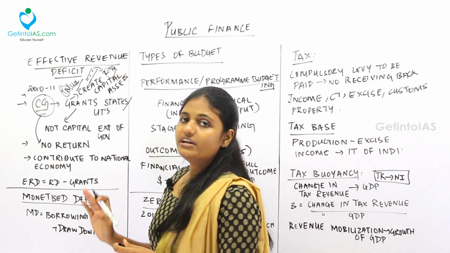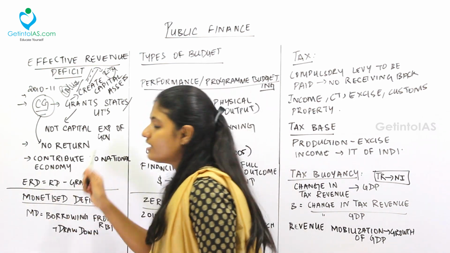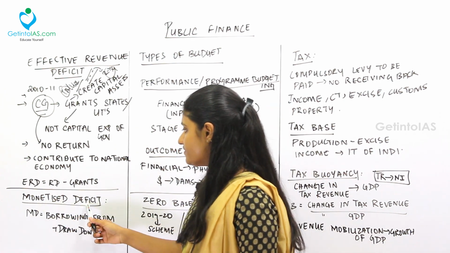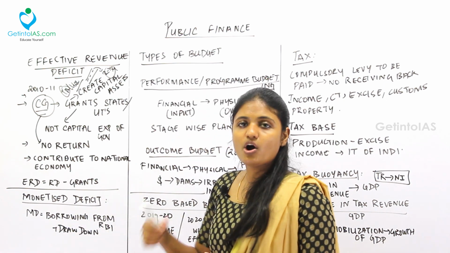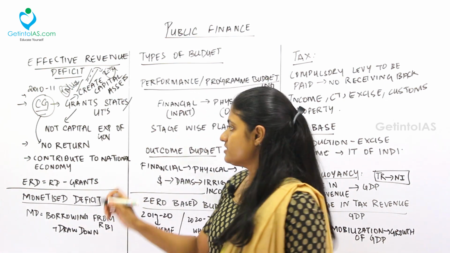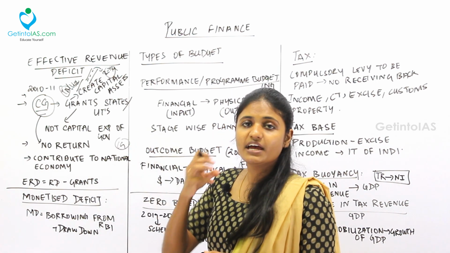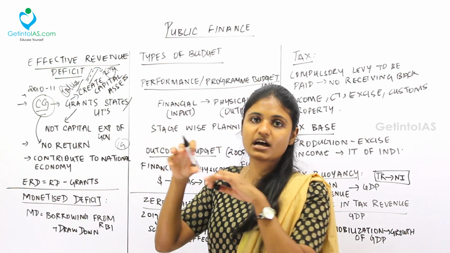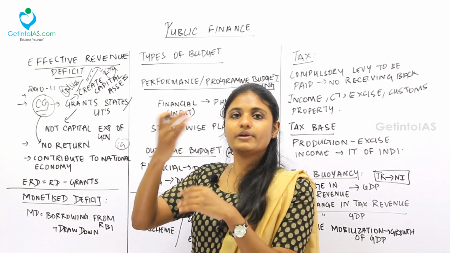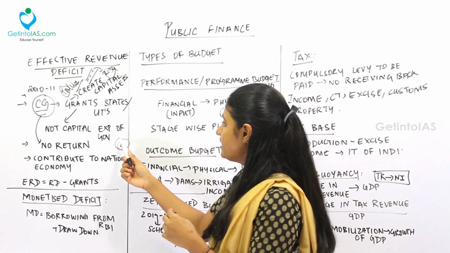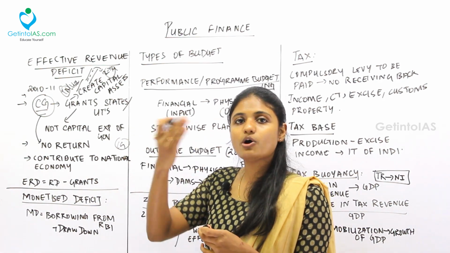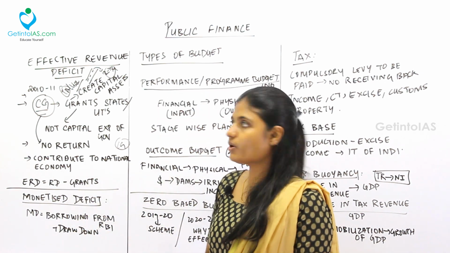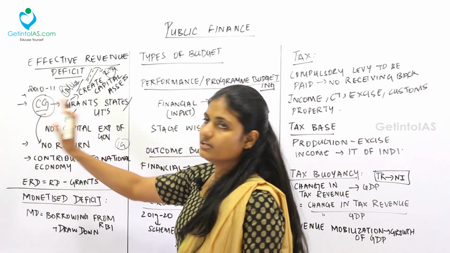Fine. Next one is the monetized deficit. Monetized is from the word RBI. See, the government a lot of times borrows money from the RBI. So the monetized deficit is the borrowing from the RBI or withdrawing the money deposited with the RBI. See, the central government, for meeting its various needs, will withdraw the deposited money. It will be depositing a certain amount of money, like how we deposit our money in banks. In the same way, the government will be depositing some amount of money with the RBI. So that amount of money will be withdrawn or it will borrow from the RBI. So monetized deficit means borrowings from RBI plus drawdown. Okay. Fine. So these are all the deficits of the central government.